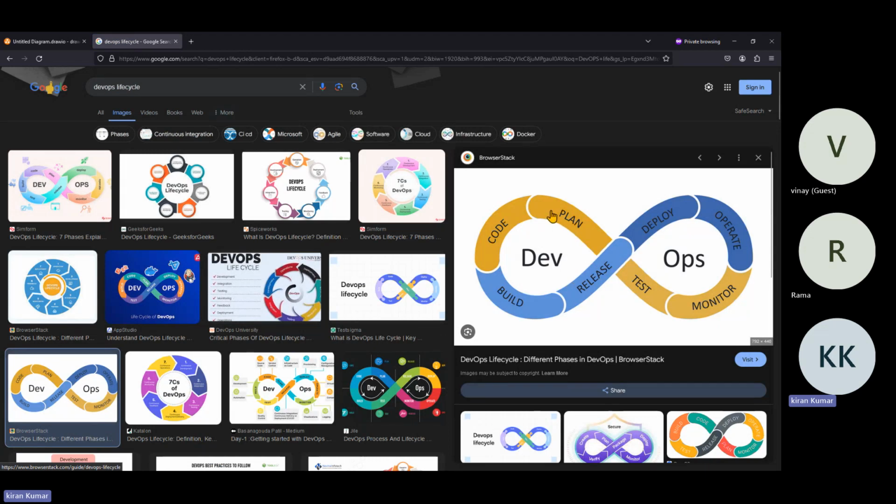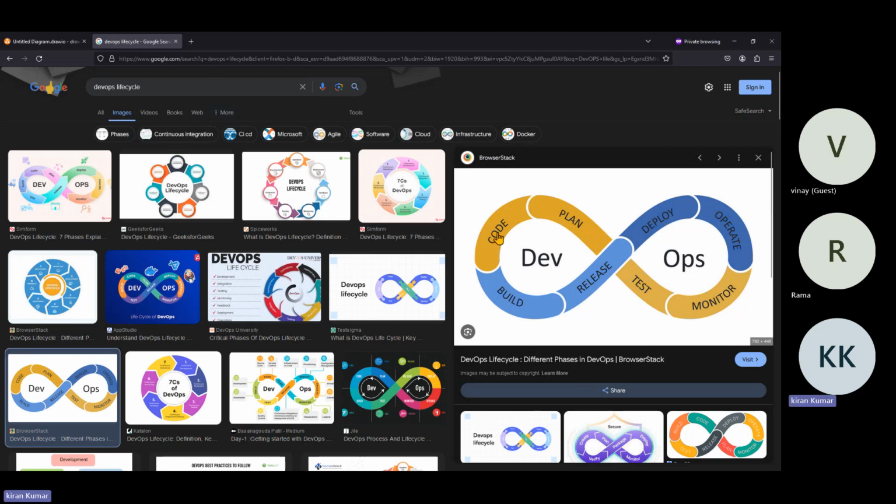First is the code phase, sorry, my mistake: the developer develops the code. After that, build, after that release, deploy, operate, monitor, and test, and again plan.